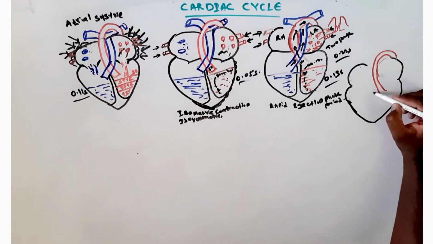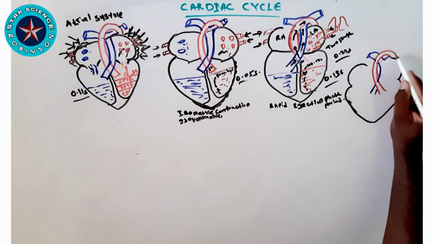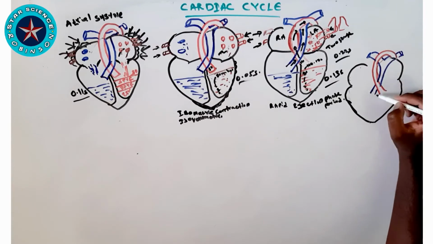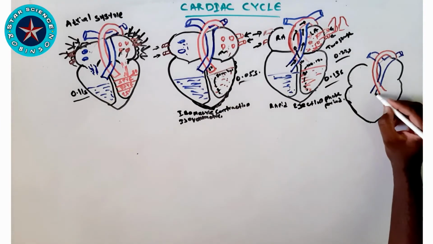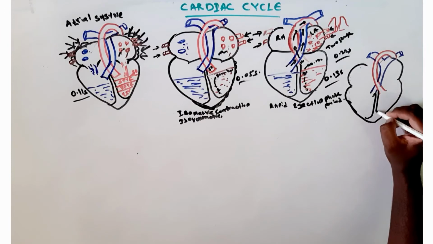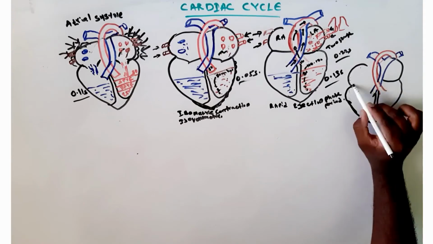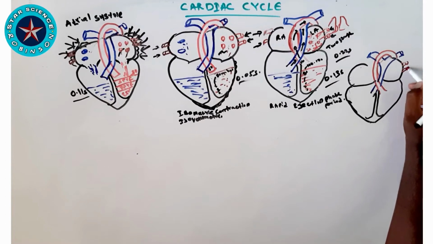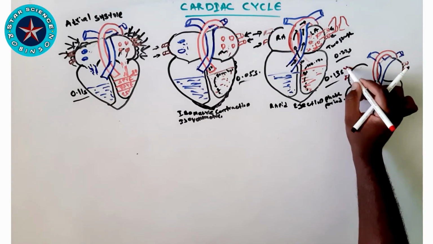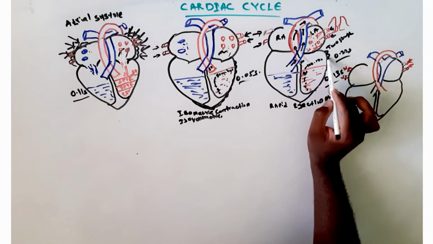Think about what the atrium does in this phase. The atrium does the same action as in the previous step. It receives blood from the superior and inferior vena cava, and at the same time from the pulmonary veins on the left. The atrium is just receiving blood and its pressure is slightly increasing, but the pressure in the ventricles is higher, so the atrium is unable to open the atrioventricular valve. Remember the same thing.